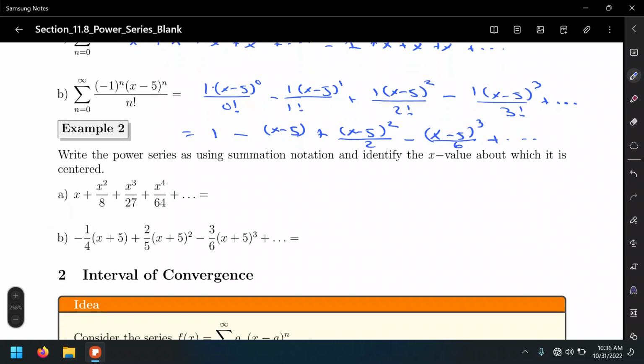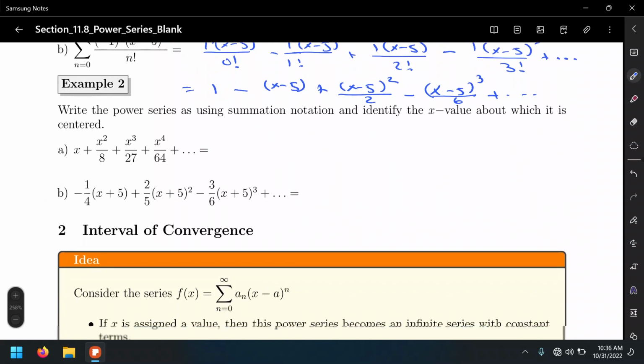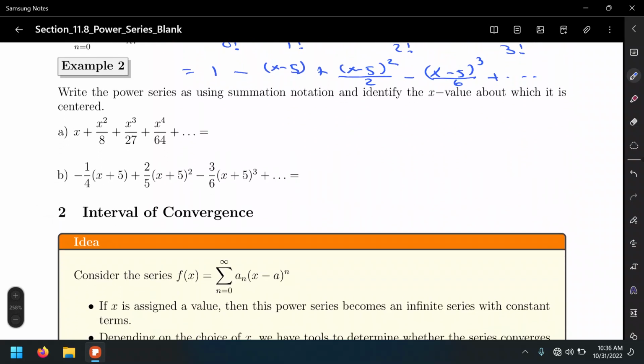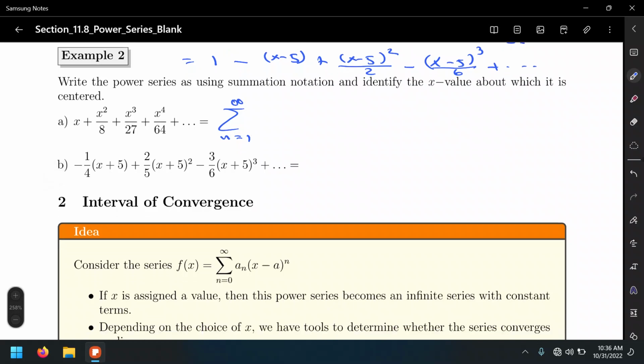All right. So write the power series in sigma notation. Now we're going to do the reverse. They're going to give us a polynomial, and we're going to come up with a series in sigma notation. So let's start. Sigma, n equals, I'm going to start this at 1. We could start it at 0, we could start it at 1, it's fine. So number 1, in this case we don't have any alternating terms, so all terms are positive, so no need for a negative 1 to the n or negative 1 to the n plus or minus 1. So we're good.